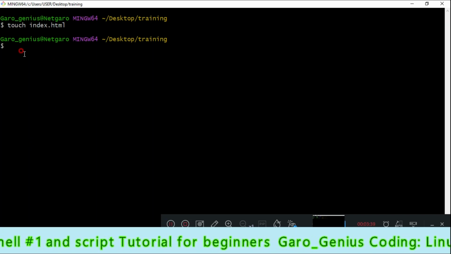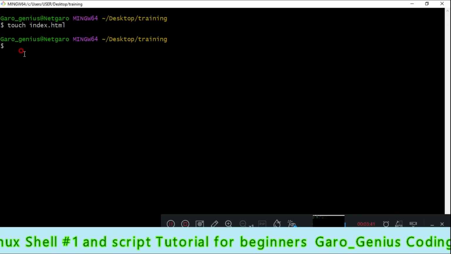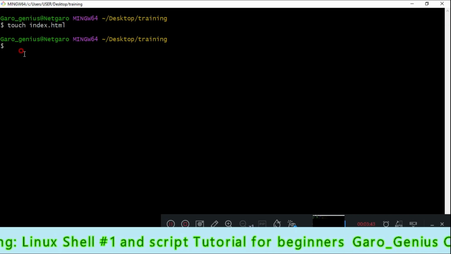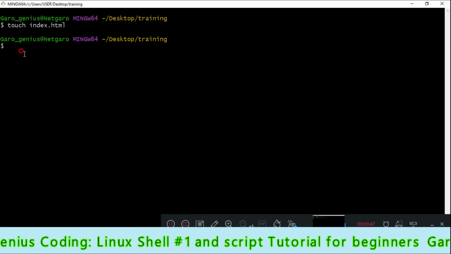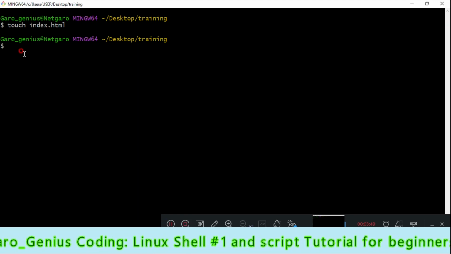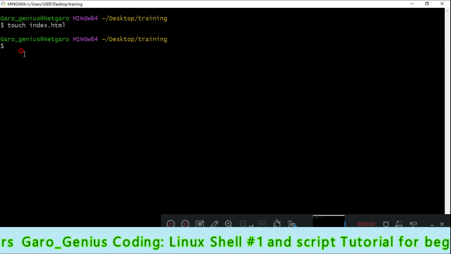After that, we have created an index.html file. With this file, we can even write our program for a web page.